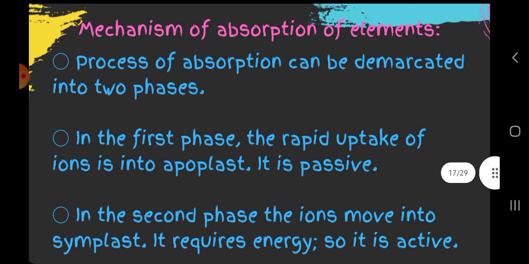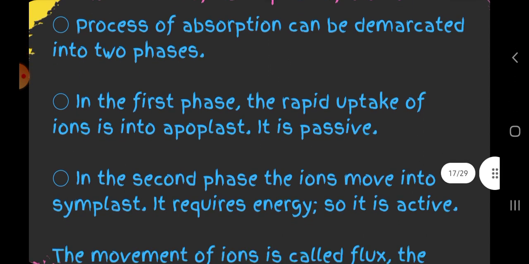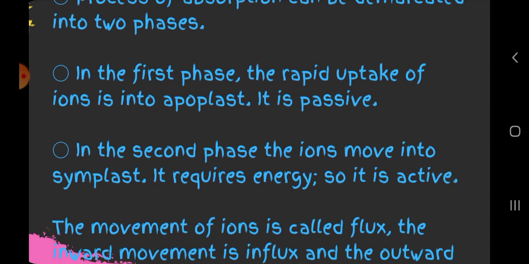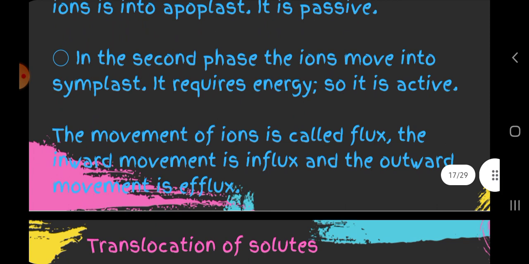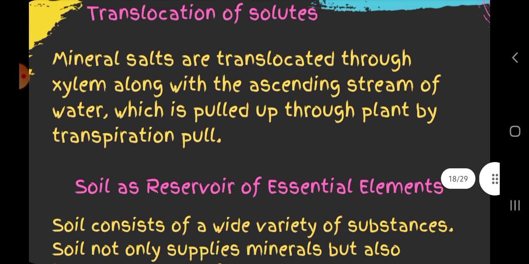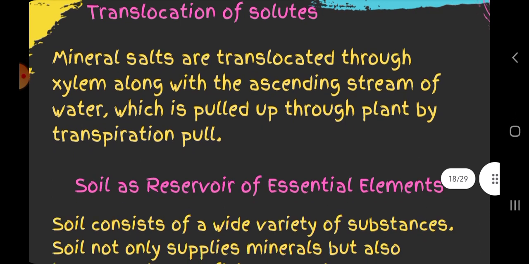Then mechanism of absorption of elements. First, the process of absorption can be demarcated into two phases. In the first phase, the rapid uptake of ions into the apoplast, it is passive. In the second phase, the ions move into the symplast, it requires energy, so it is active. Then translocation of solutes. Mineral salts are translocated through xylem along with the ascending stream of water.